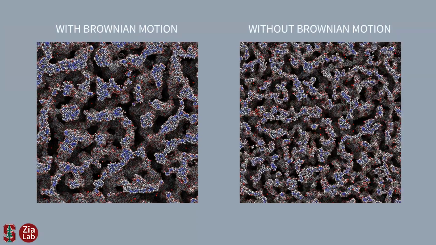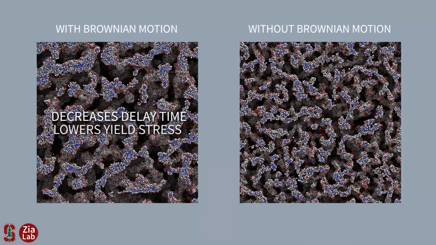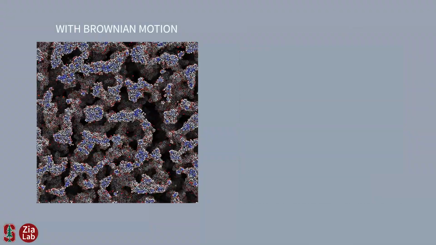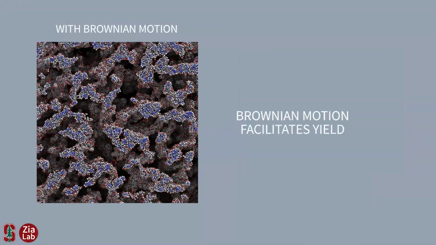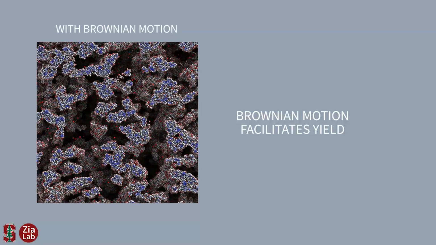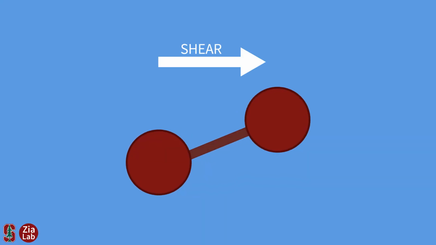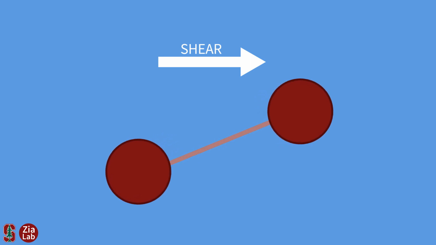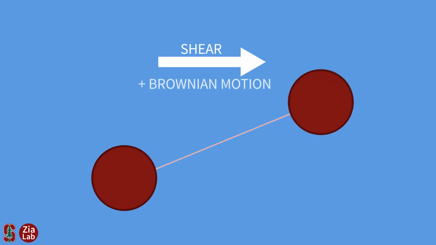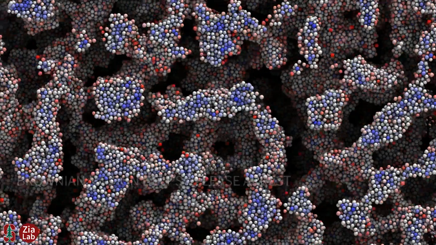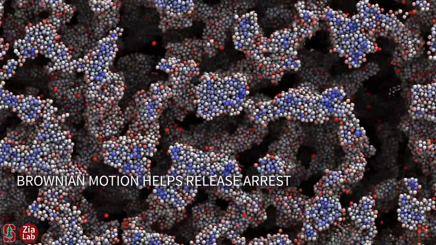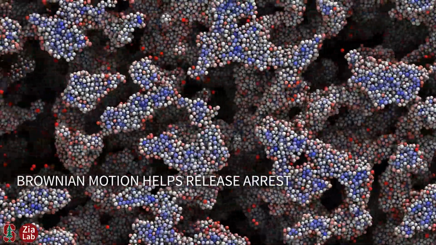We found that Brownian motion decreases the delay time and lowers the yield stress. That is, instead of healing the gel, Brownian motion actually facilitates yield. This makes sense if we examine bond dynamics. Under shear stress, the bond between colloids is stretched to its weakest attachment point, and a Brownian kick can then break it. So Brownian motion gives the applied stress the extra push it needs to release the gel from arrest.